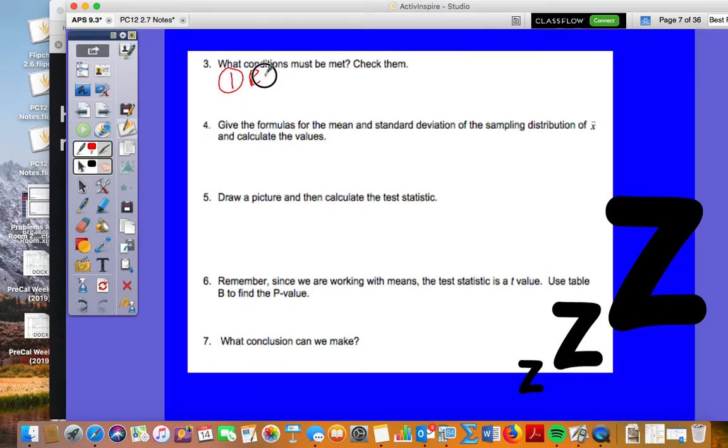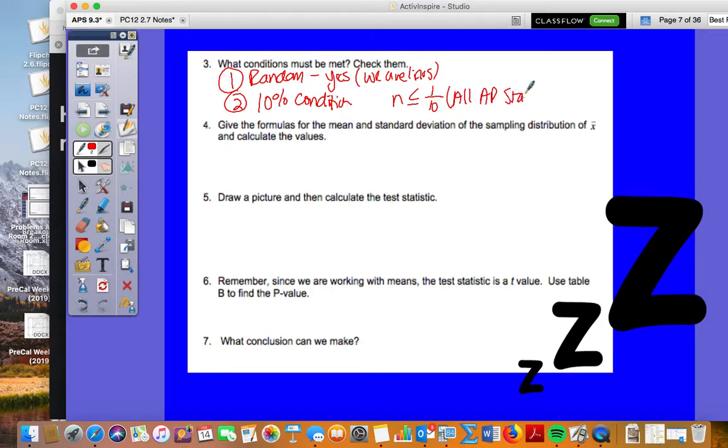All right, number 1 condition. Is it random? Yes. Technically, no. Yes, because we are liars. We're going to say yes. Number 2, 10% condition. Yes. Good. Nicely done, Alex. N is less than or equal to 1/10 of all AP stats students. Yeah, that's right. We're going to just say yes, and we're going to go from there.